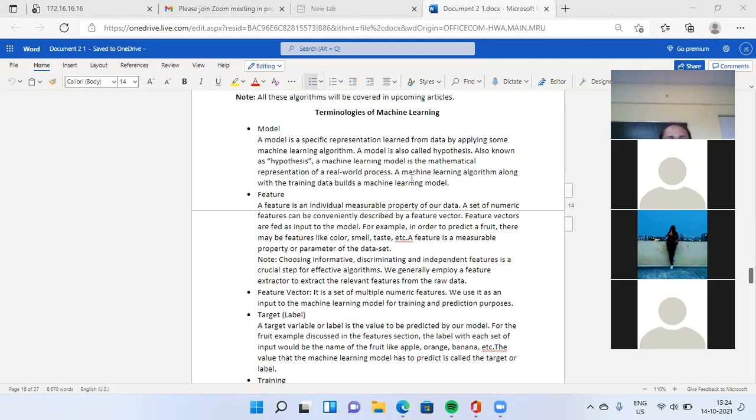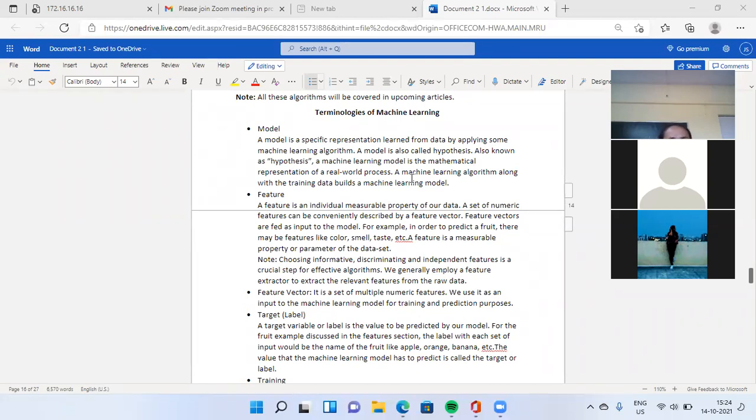Note, choosing informative, discriminating, and independent features is a crucial step for an effective algorithm. We generally employ a feature extractor to extract the relevant features from your raw data. Next point, we explain the feature vector. It is the set of multiple numeric features. We use it as an input to the machine learning model for training and prediction purposes.